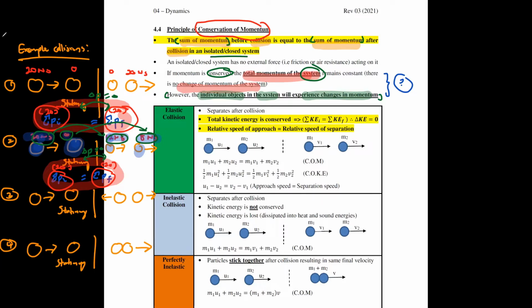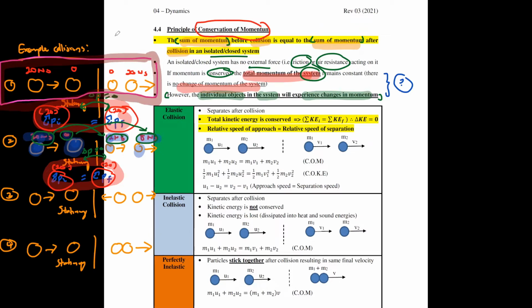Okay, so that time I also mentioned that your momentum before and after collision will be the same provided it's an isolated or closed system, right? So when we say something is isolated or closed system, it just simply means no external force, no friction or air resistance acting on it. For example, if I talk about the first example here, which was this one, there is no other force indicated during the collision. This is considered to be a closed or isolated system.